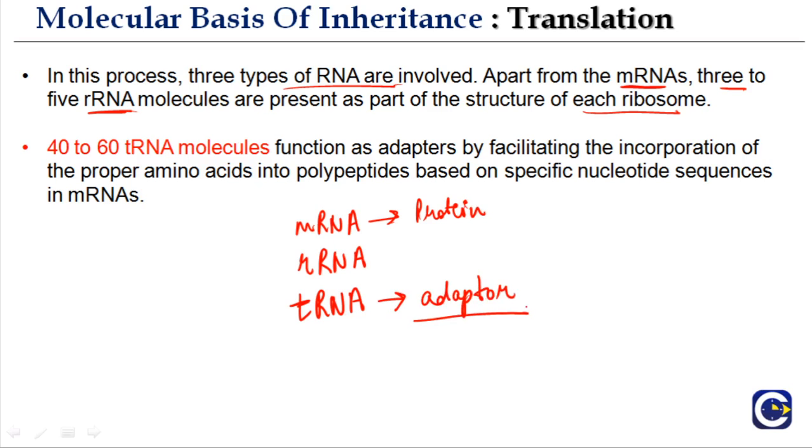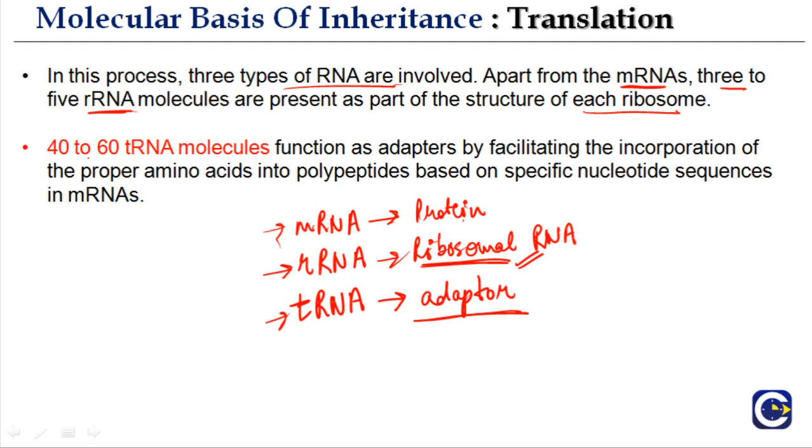It has a clover leaf structure. It acts as an adapter between mRNA and protein. Okay, so this is what helps in the process of translation. So in addition to mRNA and tRNA, there is another RNA, that is rRNA, the ribosomal RNA. And this ribosomal RNA is a component of the ribosome, which is one of the major structures required for the process of translation, and we'll see that in a while.